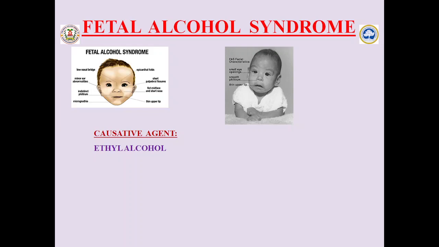Small eye openings, smooth philtrum, and thin upper lip are the significant manifestations you can see in fetal alcohol syndrome. There is no specific quantity of alcohol that can be considered safe in pregnancy. The pregnant mother should totally avoid consuming alcohol.